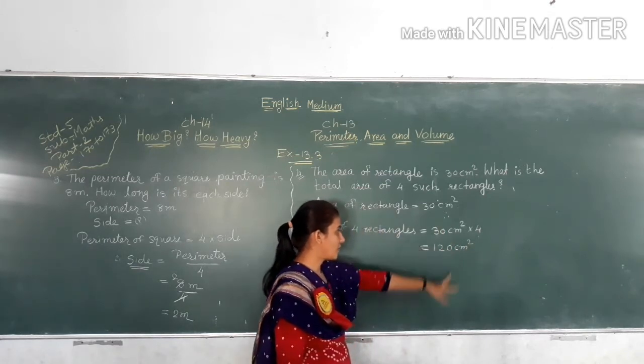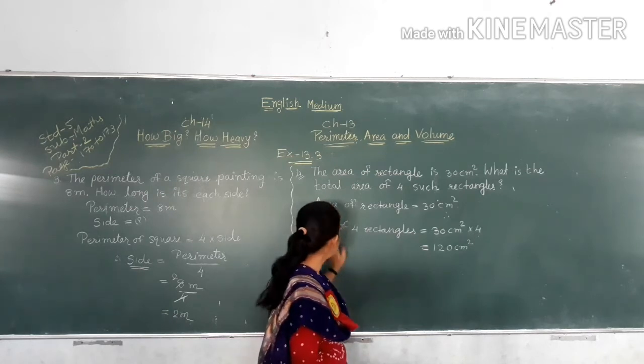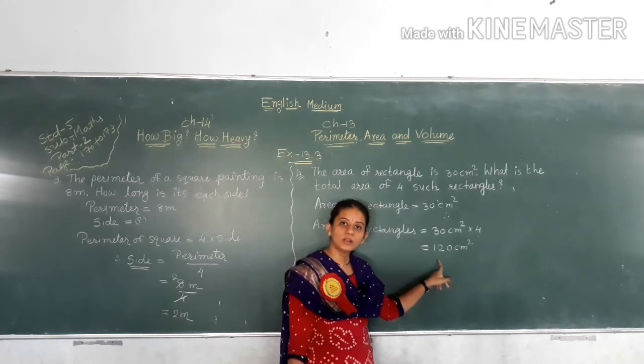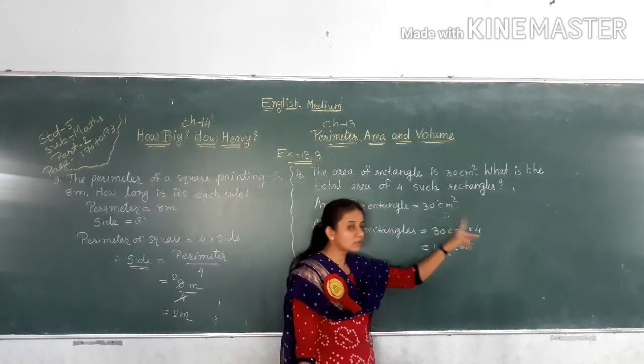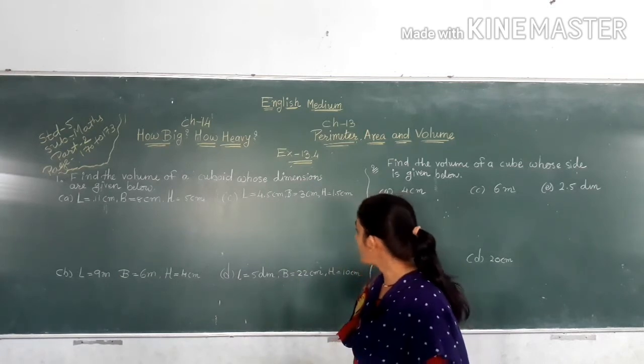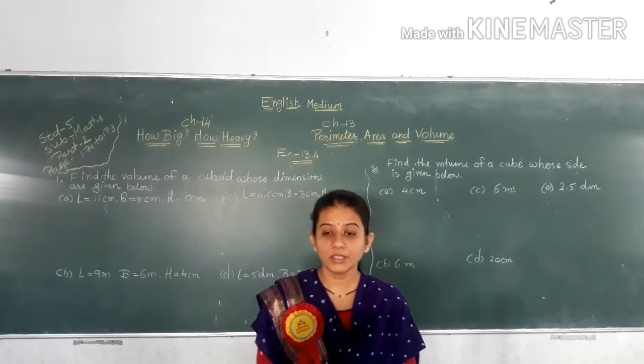30 centimeter square multiply 4 is equal to 120 centimeter square. So area of 4 rectangles is equal to 120 centimeter square. Now next exercise, 13.4, related to volume. What is volume?